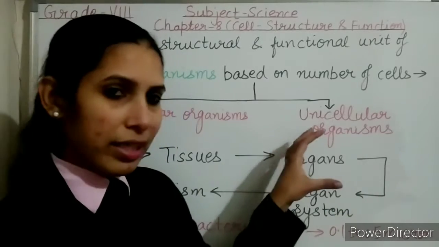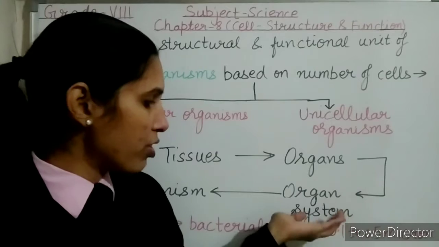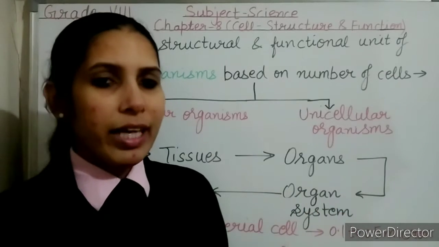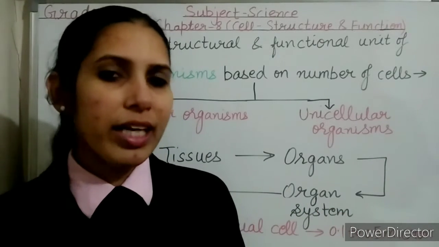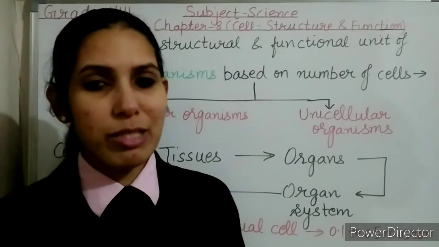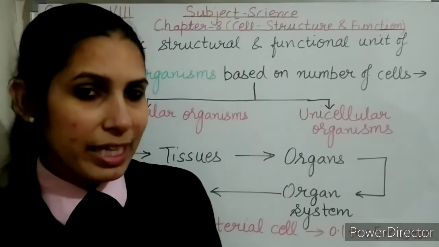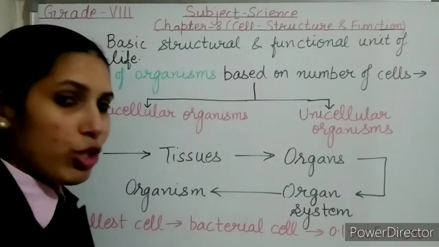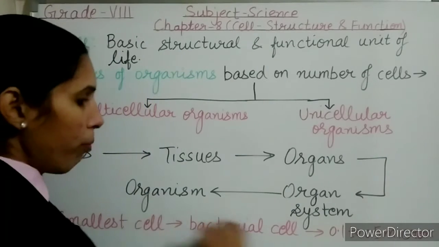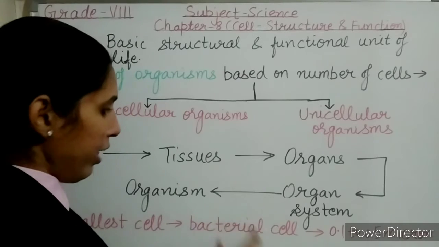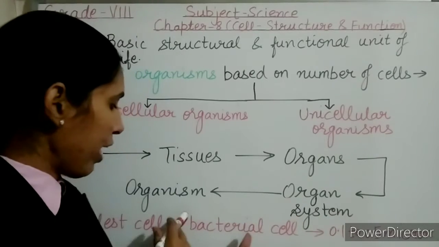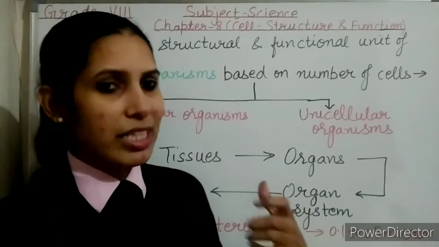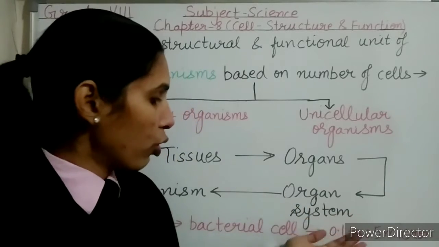And a group of organs performing a particular function constitutes an organ system. There are different organ systems in our body like nervous system, circulatory system, respiratory system, digestive system, etc. These different organ systems constitute the individual organism.